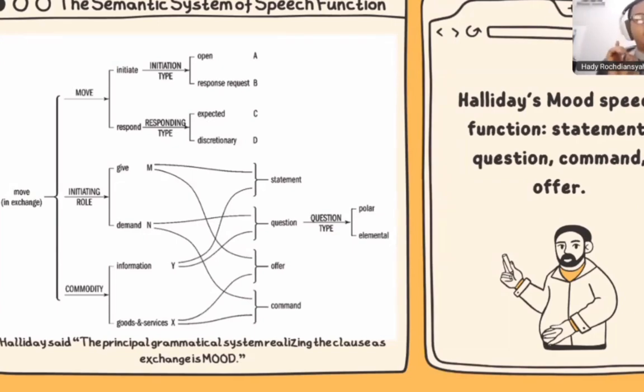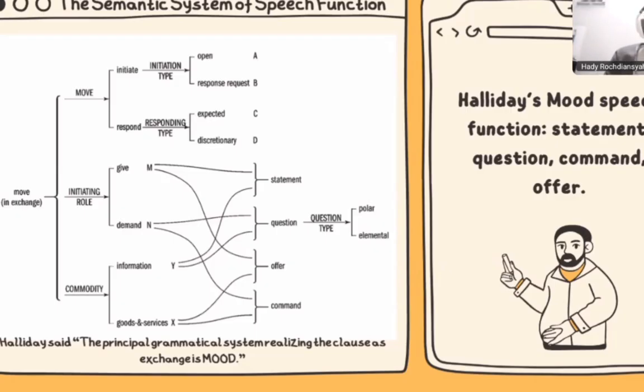The first one is the statement, then question, command, and then the last is the offer. So Halliday said the principal grammatical system realizing the clause as exchange is mood.